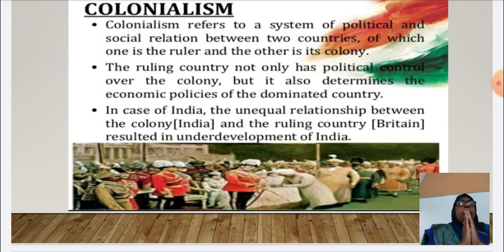There was no power to India when the Britishers were ruling. In case of India, the unequal relationship between the colony and the ruling country resulted in underdevelopment of India. At the time of independence, India was a colony under the British rule. That is why the level of development was very low, and India was an underdeveloped country before independence. You look at the picture.